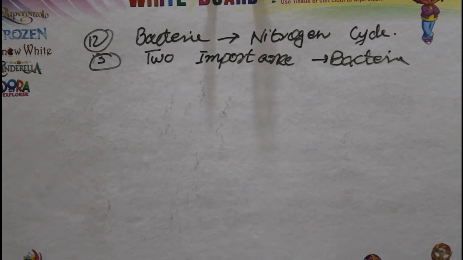There are many roles, such as economic importance, food poisoning, useful as well as harmful bacteria, in pharmaceuticals and in industries. So you can choose two of them to answer this question.